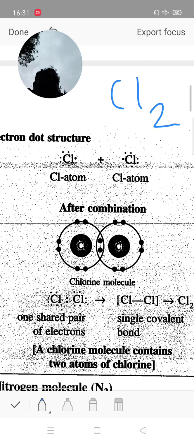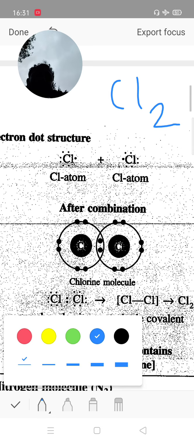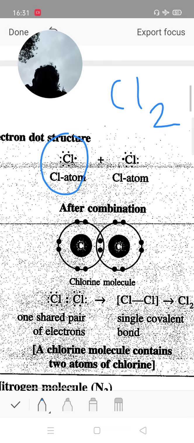Similarly, take the example of the Cl2 molecule. In this Cl2 molecule, there is sharing of electrons. One chlorine has 7 valence electrons, plus another chlorine has 7 valence electrons. The atomic number of chlorine is 17, with configuration 2, 8, 7, so 7 is the valence electron count. Look at this: there is sharing of one pair of electrons.